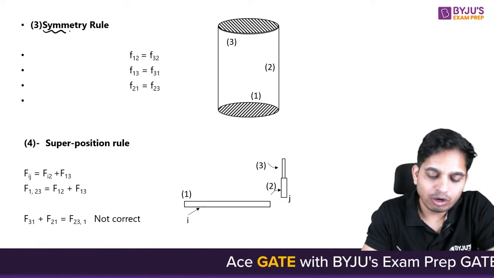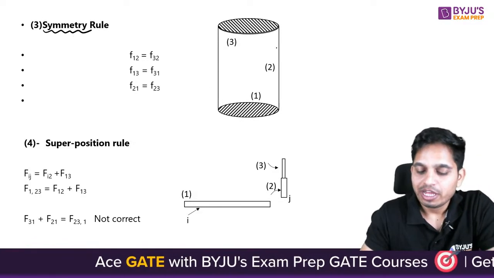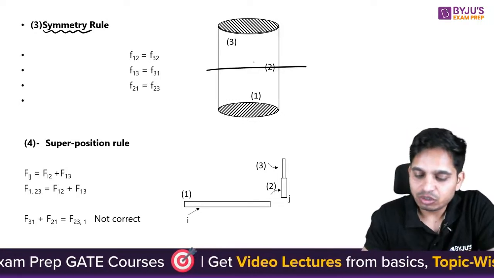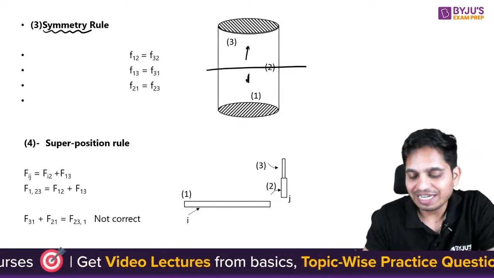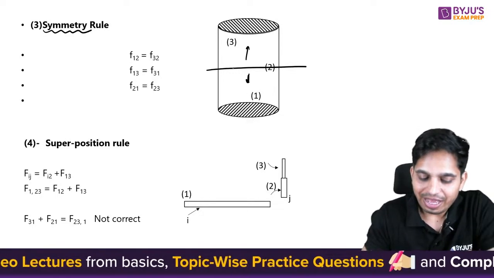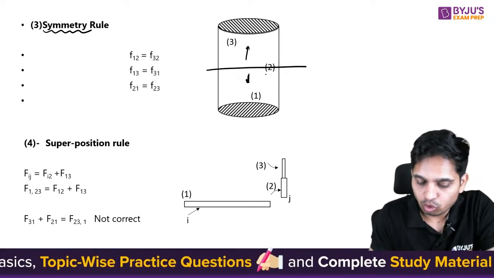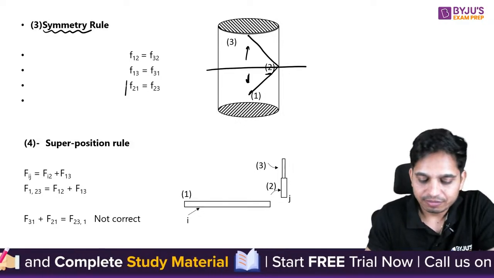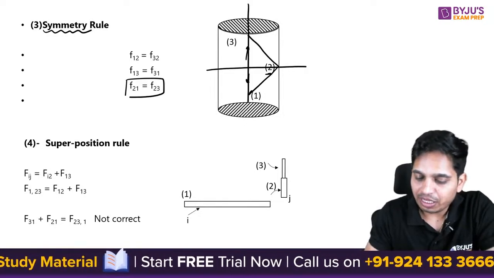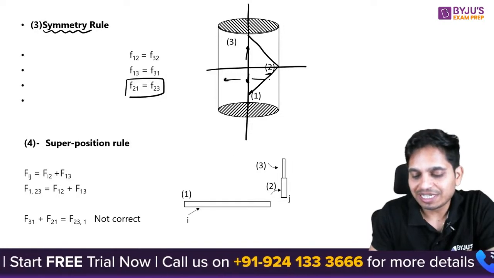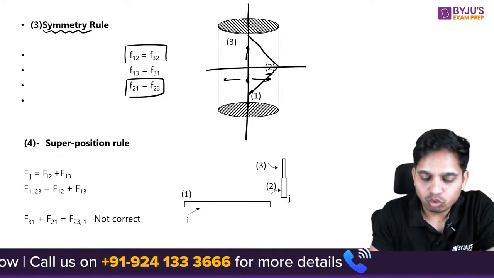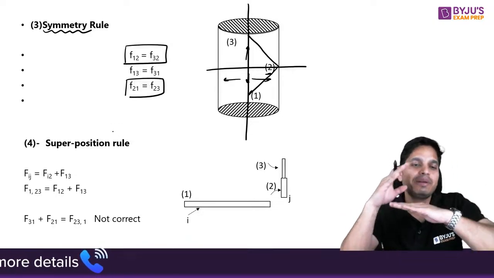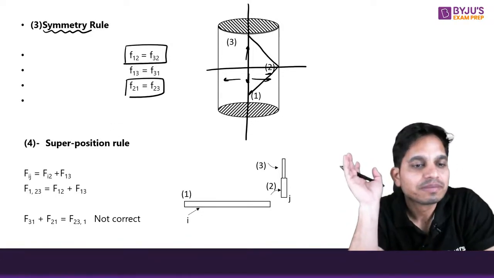Now next is the symmetry rule. What is the symmetry rule? You can apply it here. For example, if you cut this, these two sides are symmetric, so you can write F2 to 1 equals F2 to 3. You can also cut it like this, so these two surfaces are symmetric, and you can write F1 to 2 equals F3 to 2. So whenever you draw an axis and the bodies are symmetric, you can apply it.